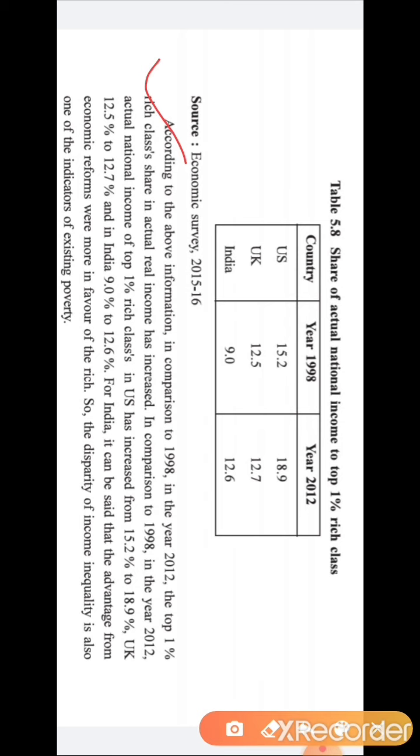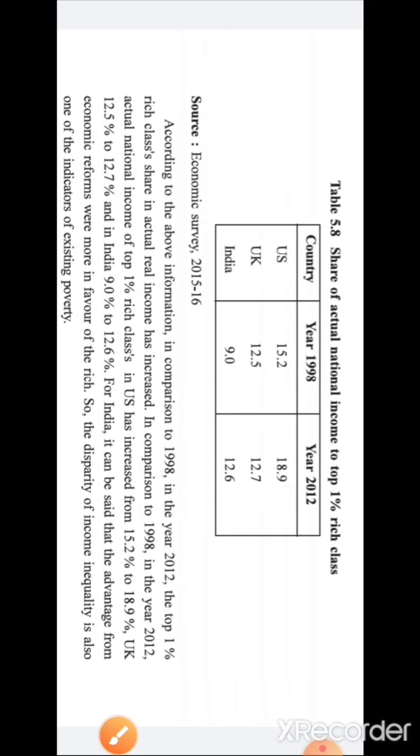According to the above information, in comparison of the year 1998 with the year 2012, the top 1% rich class contribution has increased. Okay, so you can see that in US 15.2 was the contribution of the 1% rich class, that increased to 18.9. Okay, so in comparison to 1998, in the year 2012, the actual national income of the top 1% rich class in US increased from 15.2 to 18.9.